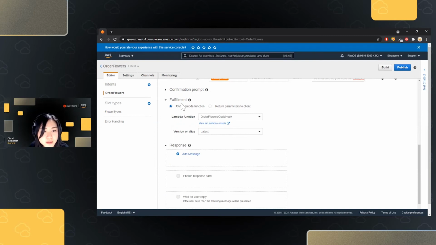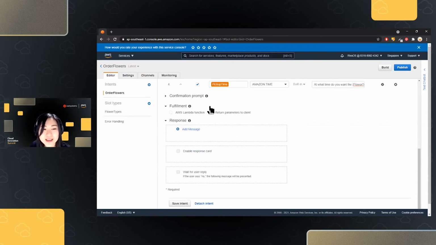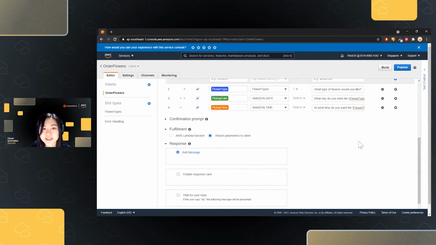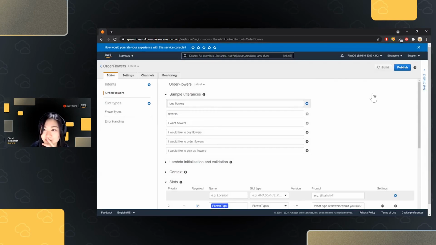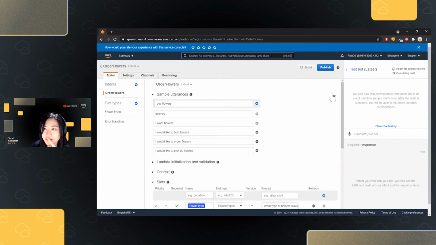Now for the fulfillment. This is what we want the bot to do after we complete that conversation. Either we call a Lambda function, which is a Python script, or for now, let's stick with something simple first. Let's do nothing for now. We're simply going to return the parameters to the client as a response from the bot. After doing everything, the next thing we want to do is build our changes. After building that change, we could already do an express testing.